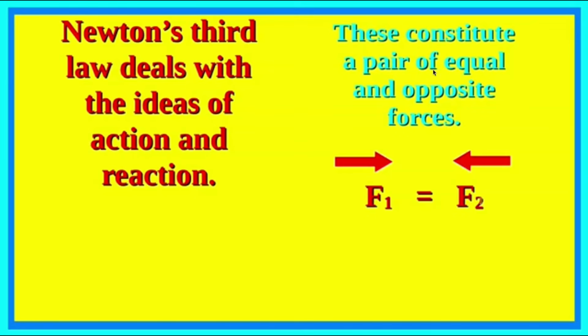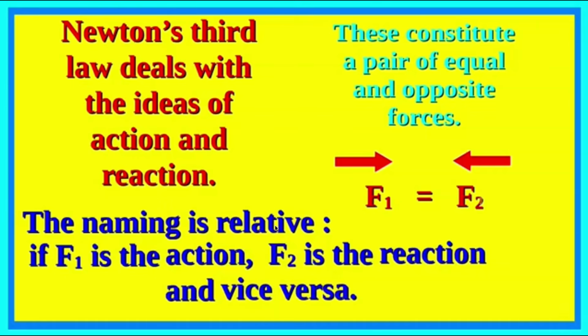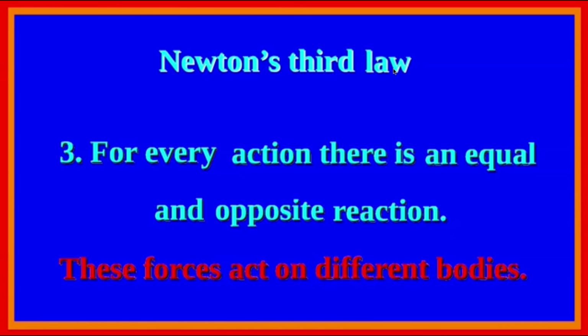Now coming to the third law, which deals with the ideas of action and reaction. These constitute a pair of equal and opposite forces, like F1 and F2 shown here, which are in opposite directions and their magnitudes are equal. The naming is relative. If F1 is the action, F2 is the reaction, and vice versa. So Newton's third law is stated as follows: for every action, there is an equal and opposite reaction. But remember, these forces act on different bodies, so they won't cancel each other.